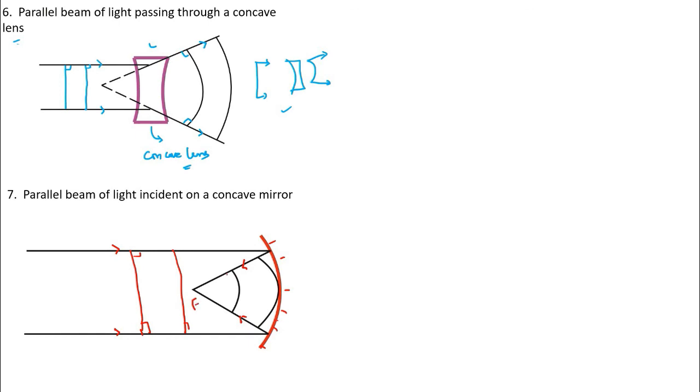Then this will be the principal focus, 90, 90, 90 and 90. So again, if you want a short form: incident parallel beam, concave mirror, then you will have a convergent beam here. There is incident, reflected. So there is reflection to be considered because it is a concave mirror, so we have to consider reflection.